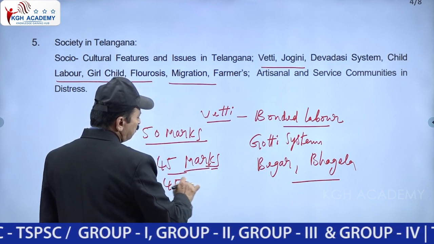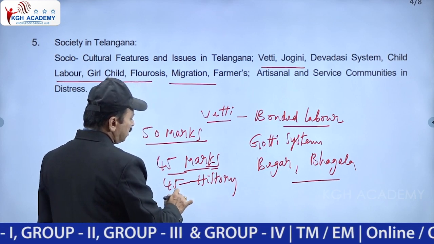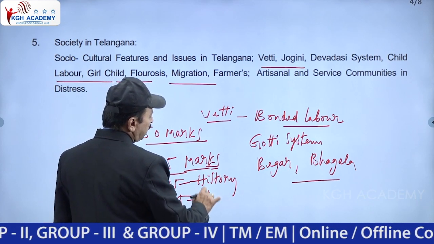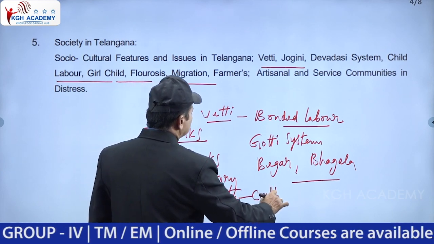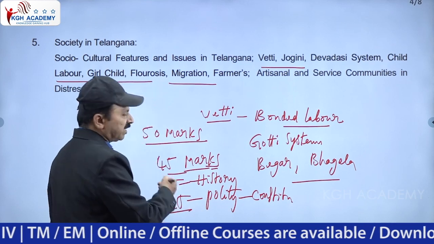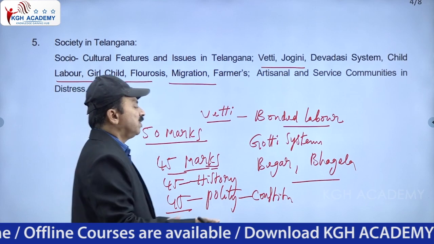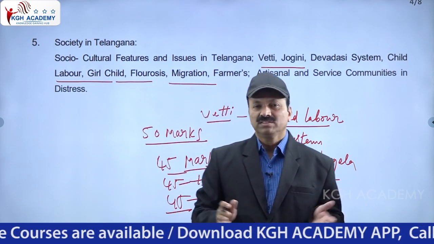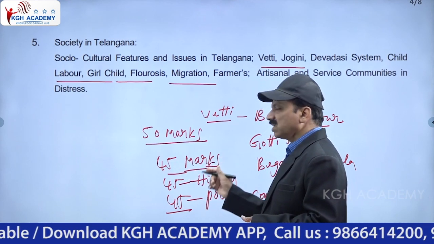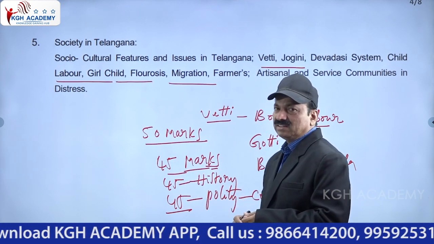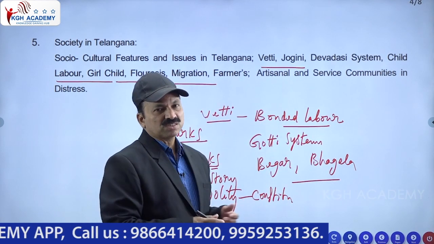So there are marks in history also, where you can score. In polity and constitution also you can score 45 marks. If you score like this, your marks will automatically be 135. But we don't need 135, at least 130. Even if you lose some marks in sociology, you can score 45 in Telangana history, Indian history, and 45 in polity and constitution, so your marks will be 135.